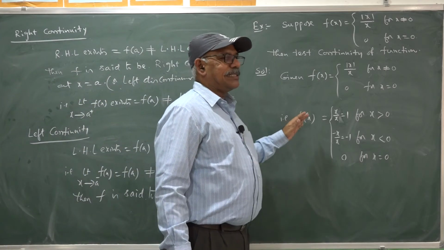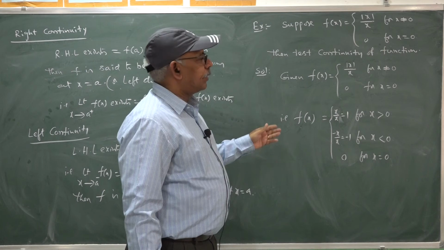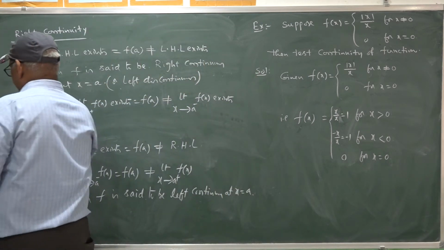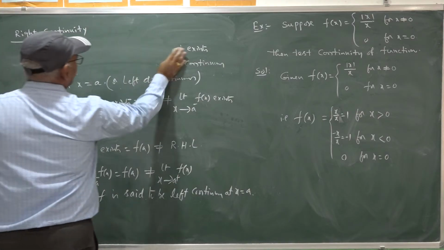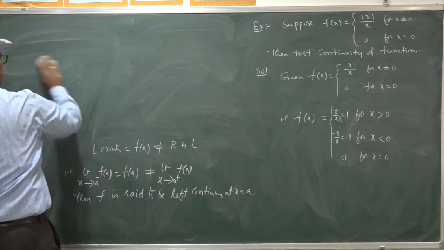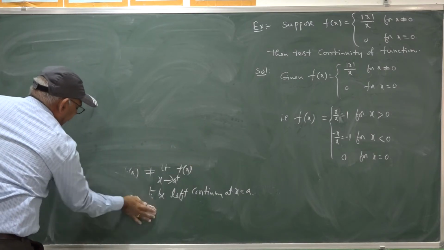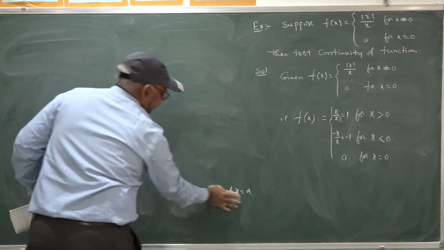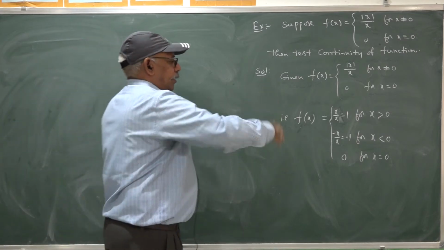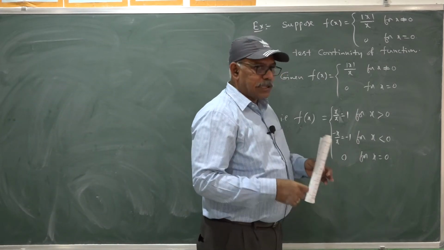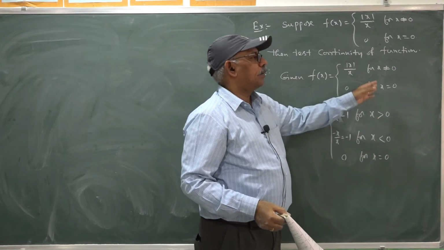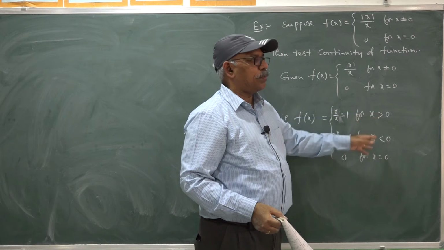Now, we have to check the continuity of the given function, based on the limit. This is the function which takes different forms at x equal to 0 particularly.